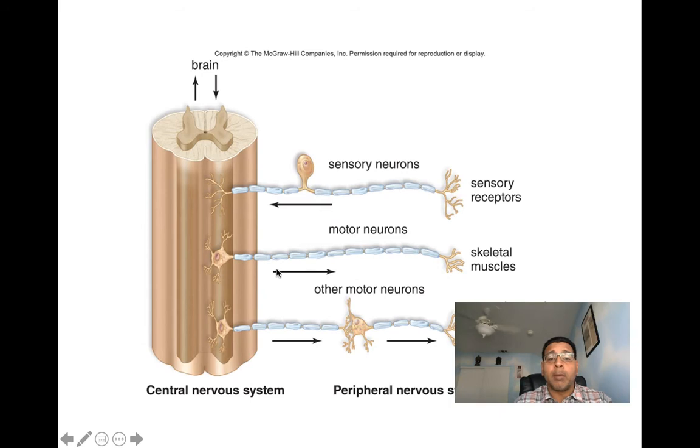Then we talk about our motor neurons. They send information away from the CNS to our effector organs. Here we can see one example, our skeletal muscle. When we look at these motor neurons, you can see their cell body is in the CNS. Third, here we can appreciate our other motor neurons, which are motor neurons for smooth muscle, cardiac muscle, and our glands. Here you can see they have a junction in between two neurons. The first neuron's cell body is in the CNS, and it forms a junction with another neuron, which is responsible for taking the message to each of those different effector organs.